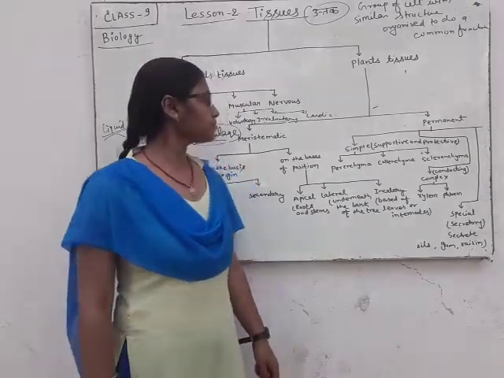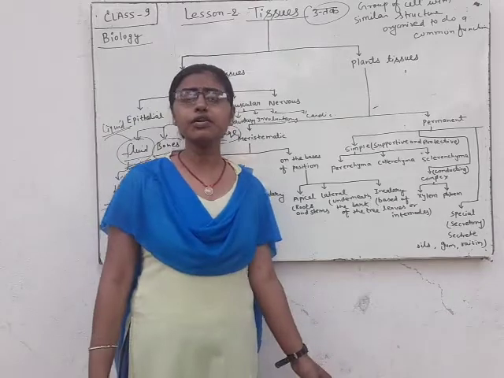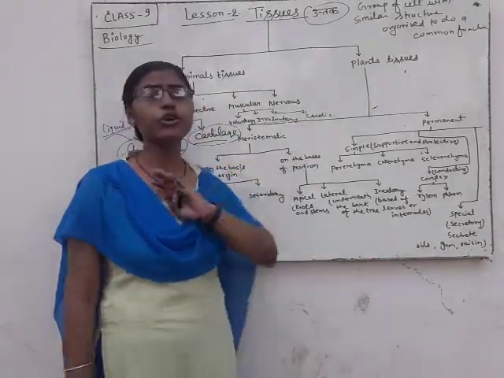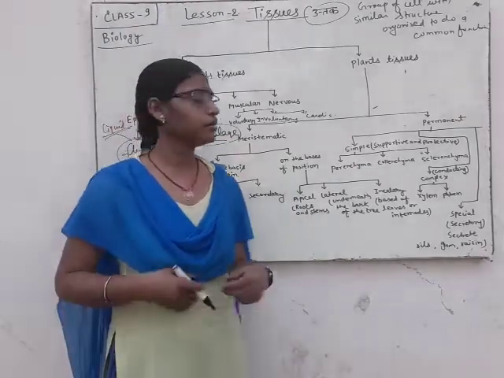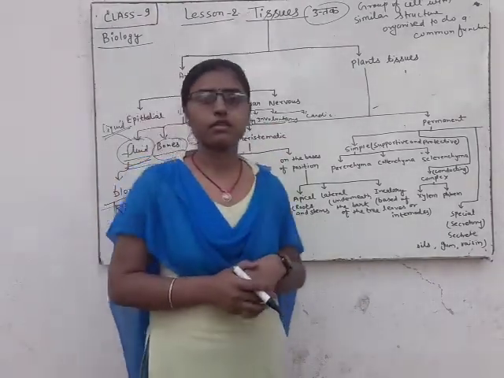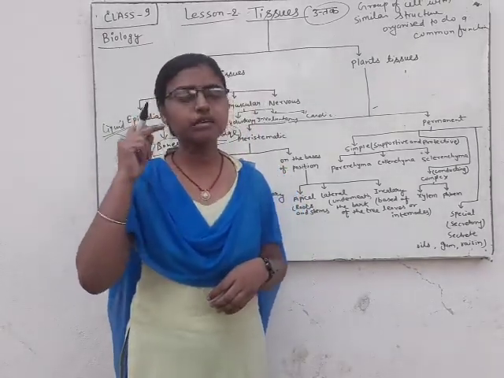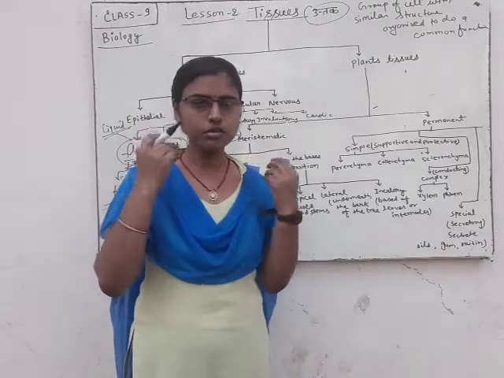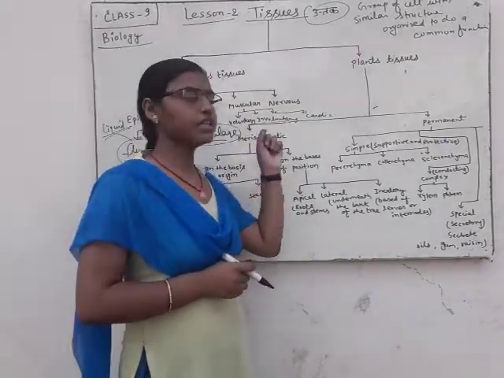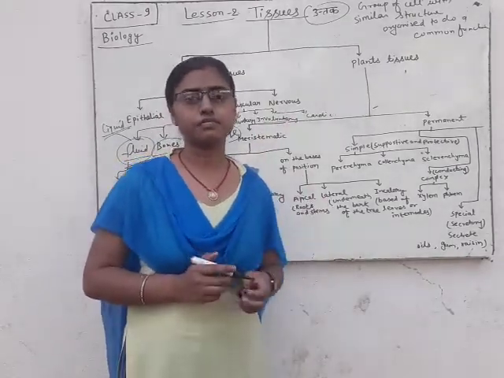Involuntary tissue is not controlled by our will. They are not controlled by our desire. Okay? And they are found in the blinkers of the eye, iris of the eye, you can say our skin, blood vessels.